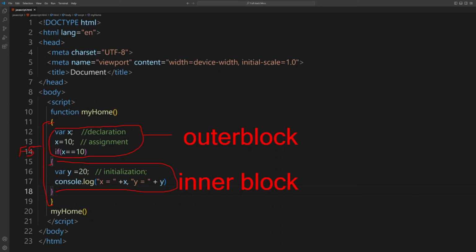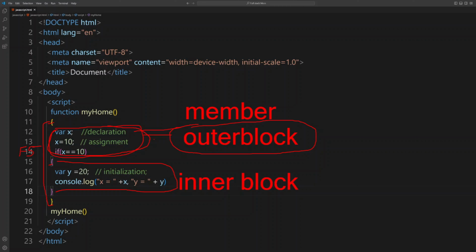So these are the members of outer block, and we have the members of inner block. So inner block members can access the outer block members. This is always possible. Any inner block members can access these outer block members.